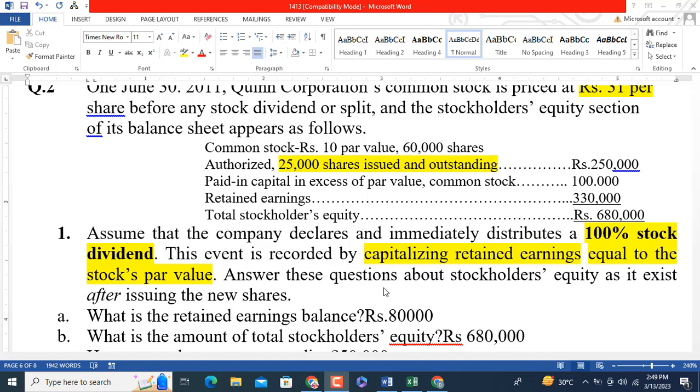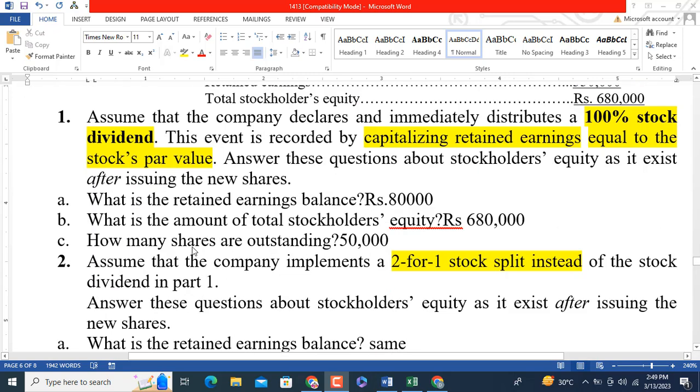Answer these questions about the stockholders' equity as it exists after issuing the new shares. What is the retained earnings balance? What is the amount of total stockholders' equity? How many shares are outstanding?